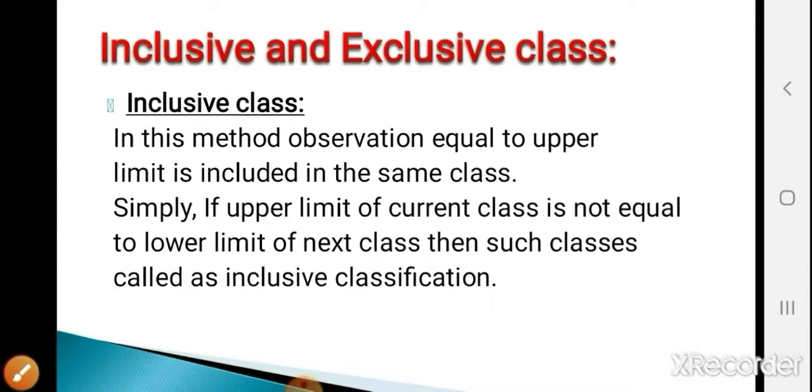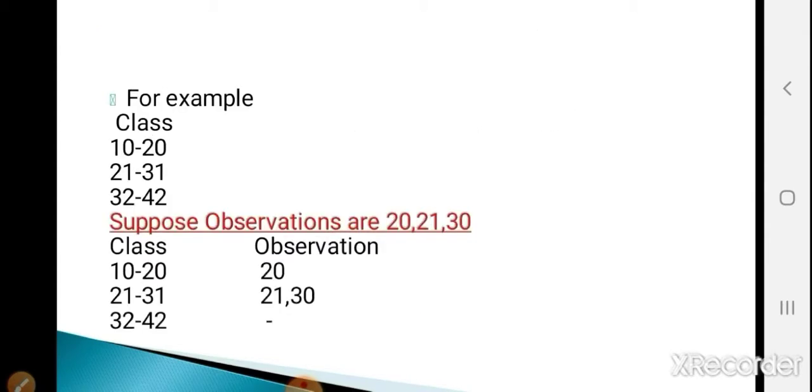Okay, now the next is inclusive and exclusive classification. What is meant by inclusive classes and exclusive classes? See the first, inclusive classes. In this method, an observation equal to the upper limit is included in the same class. Simply, if the upper limit of the current class is not equal to the lower limit of the next class, then such classes are called inclusive classes. See the example. For example, classes are given as 10 to 20, 21 to 31, 32 to 42. Suppose I am considering the first class, 10 to 20. What is meant by inclusive class? If the upper limit of a current class, what is the upper limit of this class? 20.